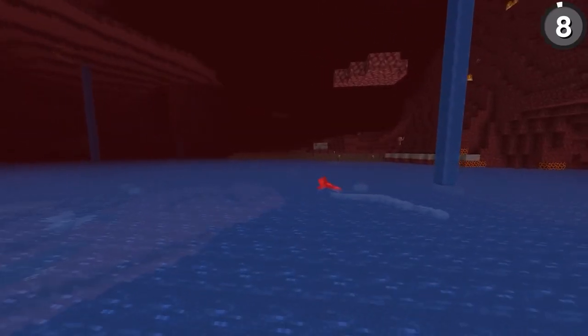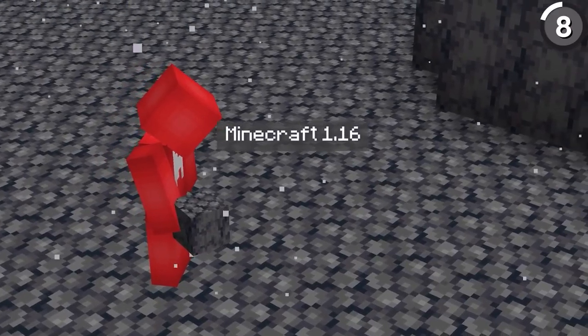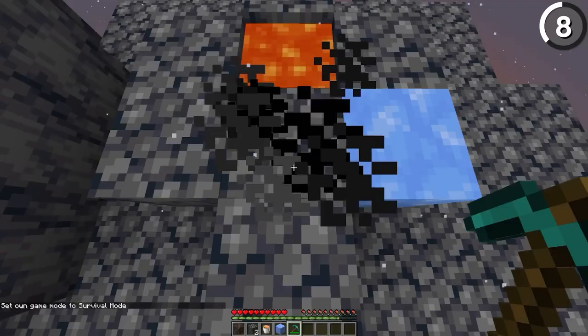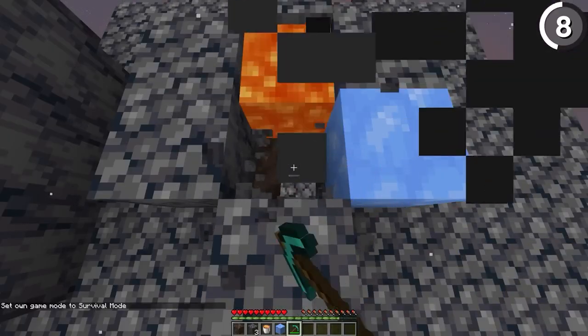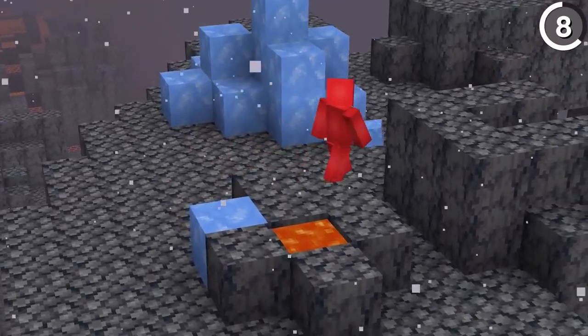There are a couple of clues that might imply there used to be water inside of the Nether. See, with the basalt that was added in 1.16, we now know that basalt forms when lava is cooled next to blue ice, which was added as a way to make the basalt block renewable. But it could also mean that ice or water used to cover what we now know as the basalt deltas.